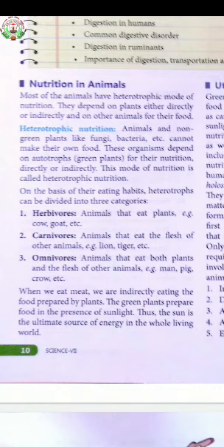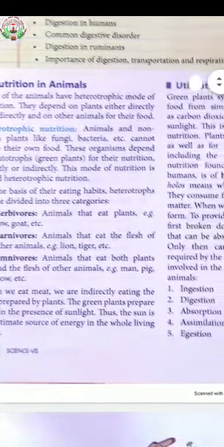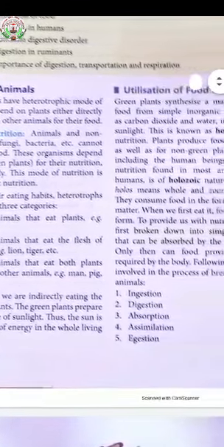When we eat meat, we are indirectly eating the food prepared by the plant. So the green plants prepare food in the presence of sunlight. Thus the sun is the ultimate source of energy in the whole living world. Now we will see the next paragraph.